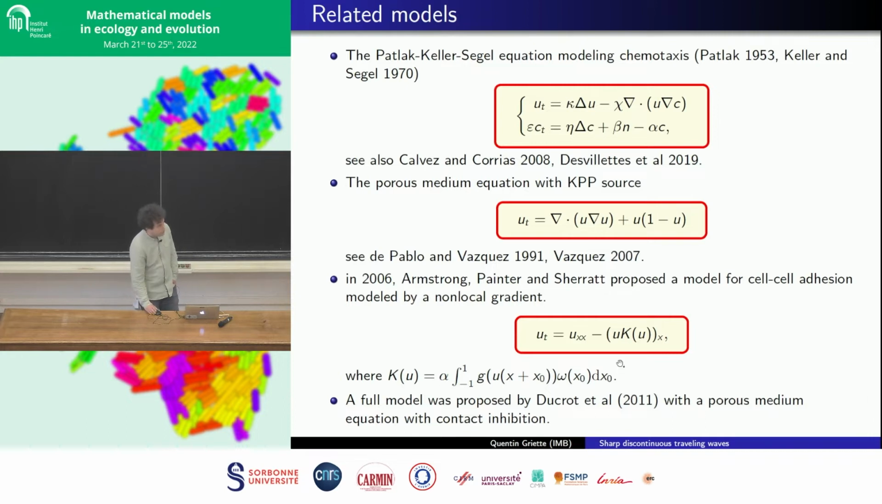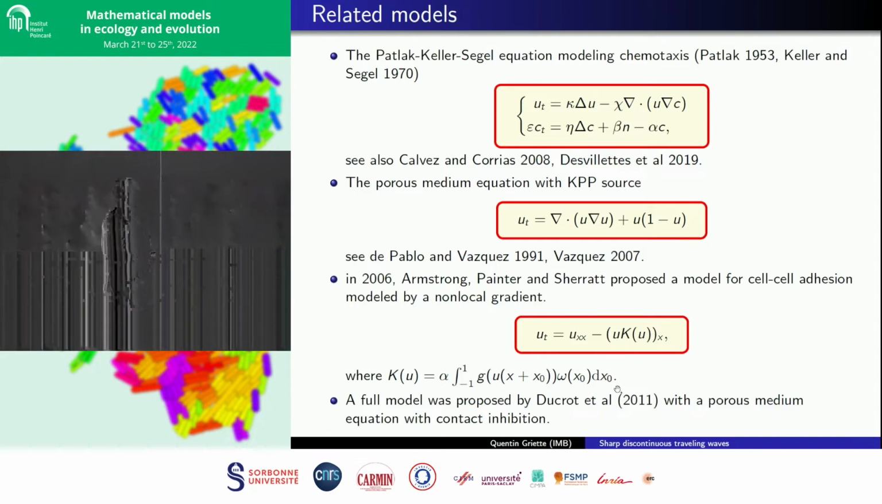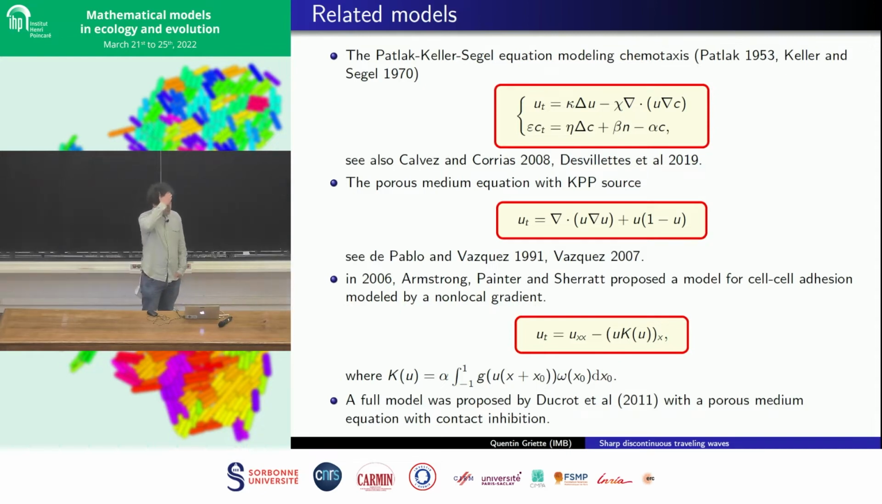And finally, probably the closest model in the past literature is a model proposed by Ducrot and collaborators, who proposed a quite complicated model with a lot of different dynamics.